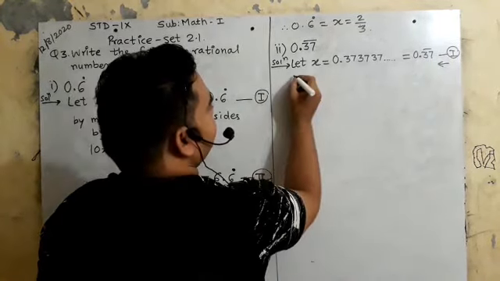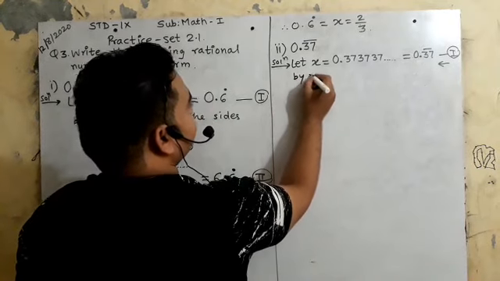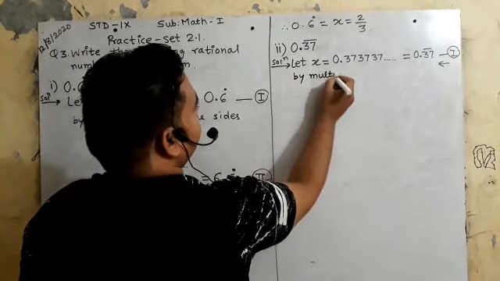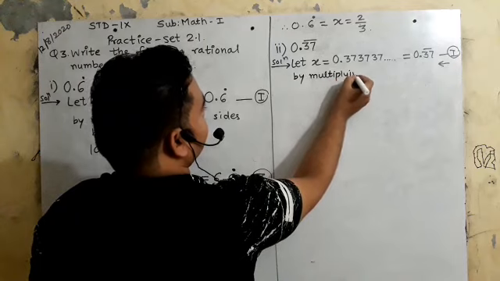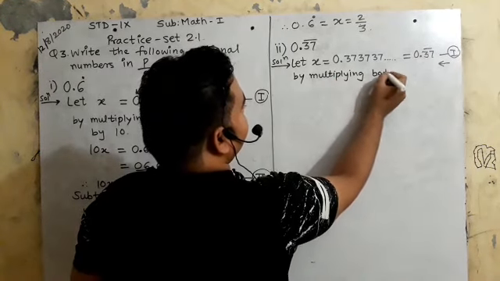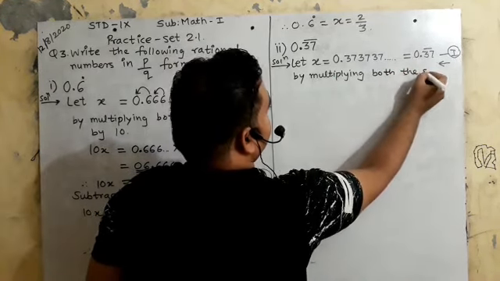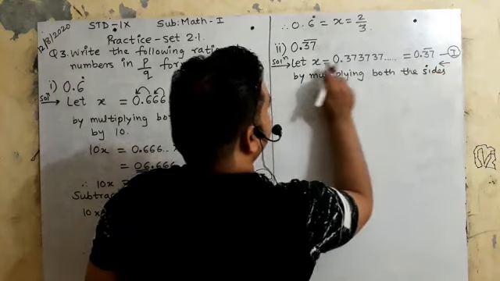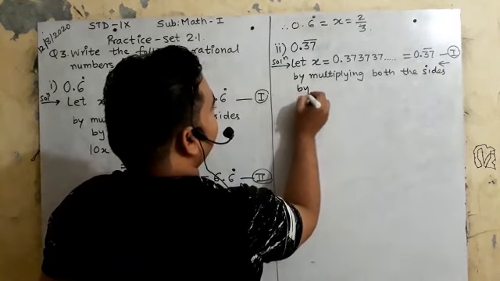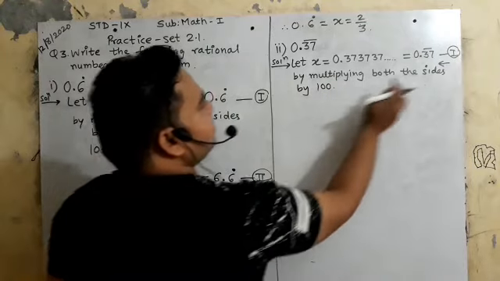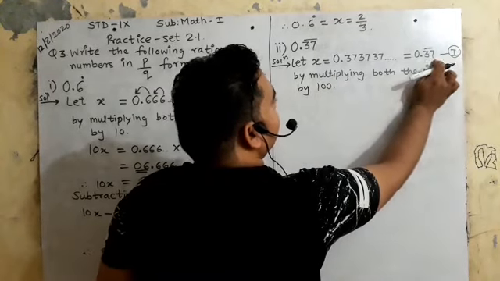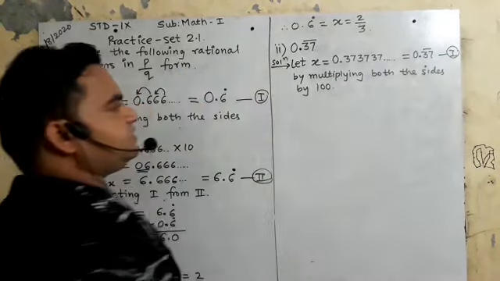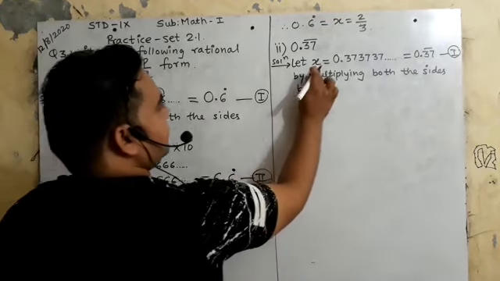So by multiplying both sides by 100. Why 100? Because here the decimal point is after 2 digits. Is it clear? So now I will multiply this by 100.